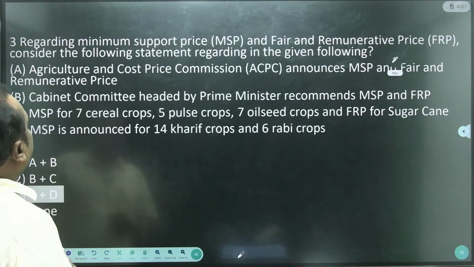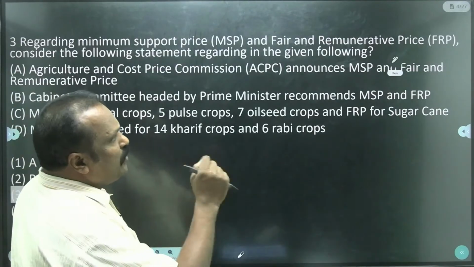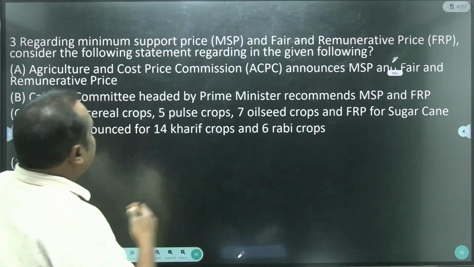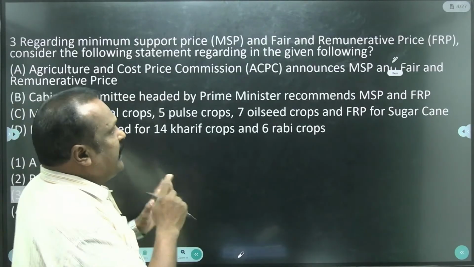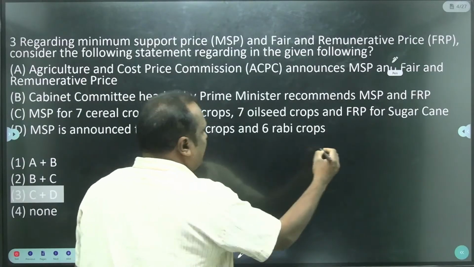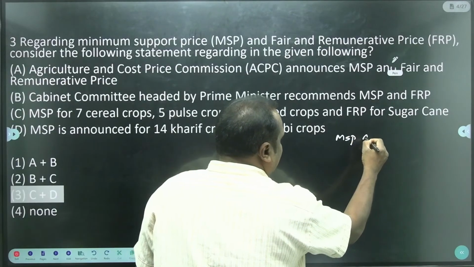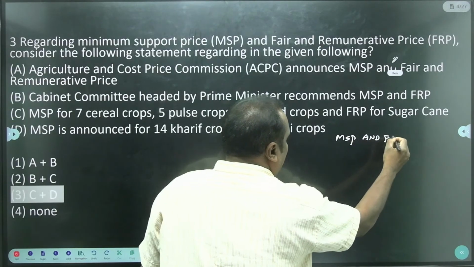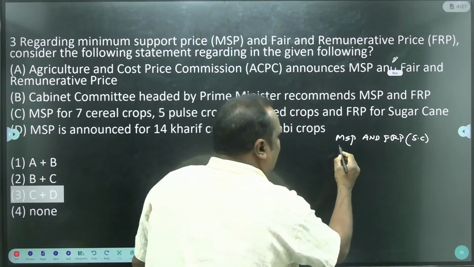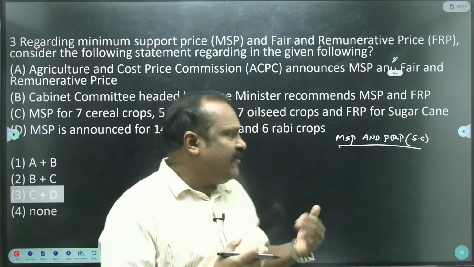Then come to the third one, regarding minimum support price and fair and remunerative price. Which statement is correct among the following? See, there is MSP, minimum support price, and fair and remunerative price, that is for sugar cane. So what is MSP, what is FRP?